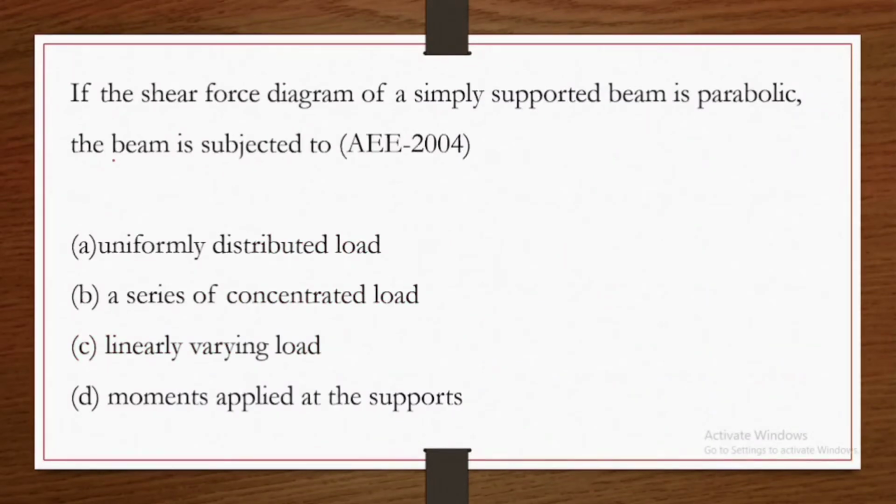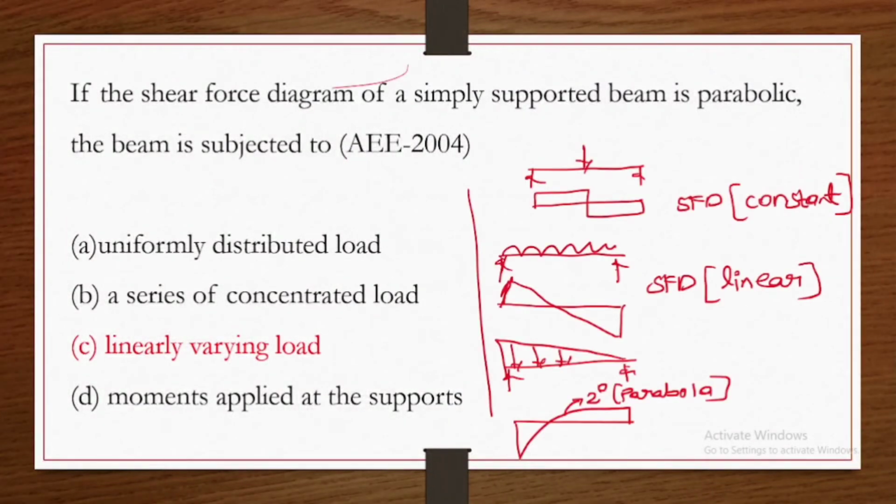Next question. If the shear force diagram of a simply supported beam is parabolic, the beam is subjected to option C, linearly varying. So for a point load, the shear force diagram is constant. For UDL, it varies linearly. For UVL, it will be parabolic.